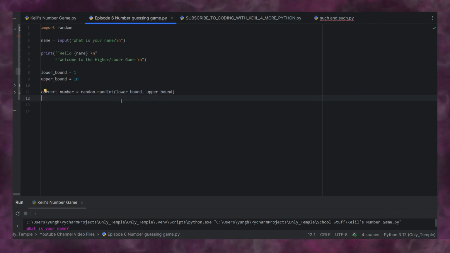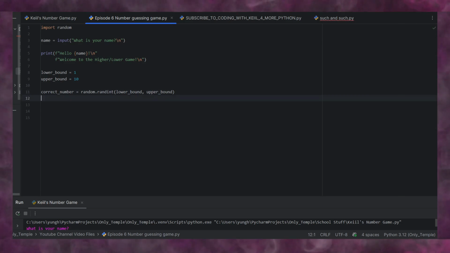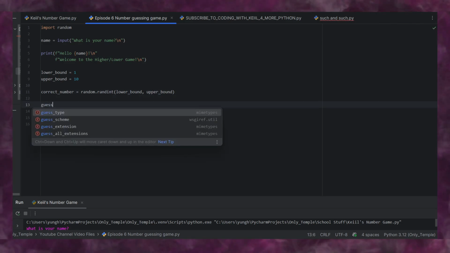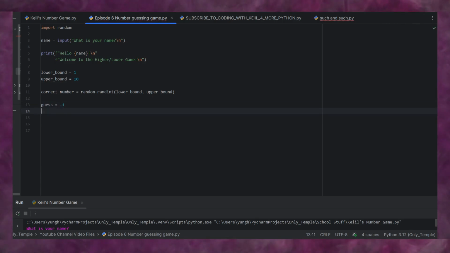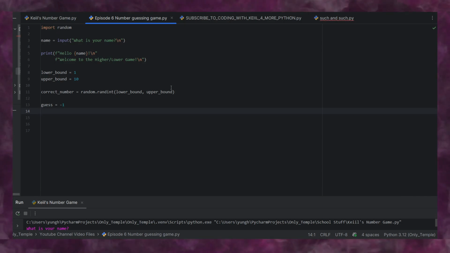So correct number equals random.randint, and we'll say the guess is equal to -1. And the reason why we're doing that is because we're basing our while loop off of the fact that the guess and the correct number are not the same. And I'll show you what I mean by that.